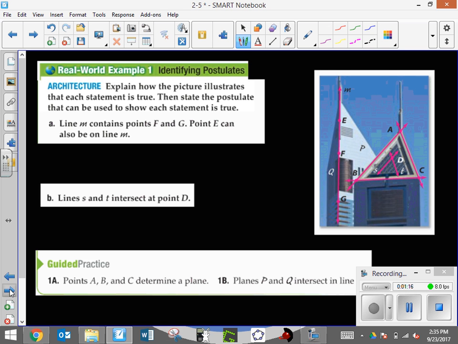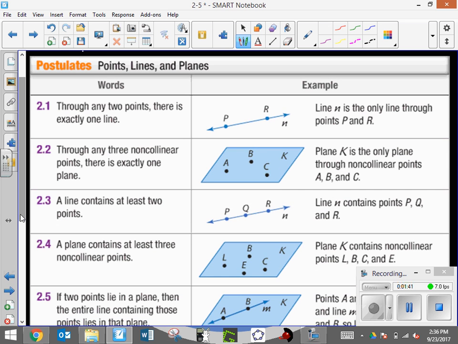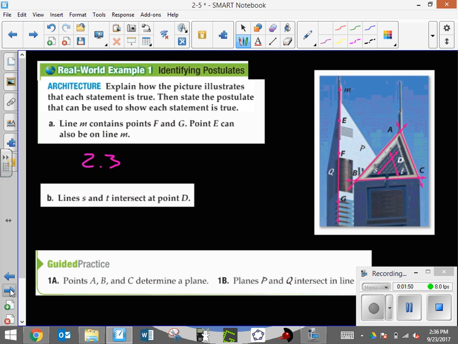So letter A, line M contains points F and G. Point E can also be on line N. Okay, if we would go back to that previous slide with all of those axioms or postulates on them, you would see that that is fulfilled by 2.3. I'll go back so you can see it. 2.3. A line contains at least 2 points, which means I could have more than 2 points on it if I would like, which is happening in this one, letter A. Okay, I have actually 3 points on that line, which is possible. So just identify which postulate we're talking about.